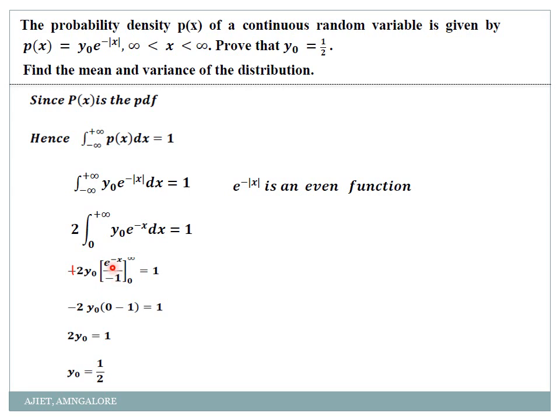So integration of, oh sorry, this minus sign is not there, my dear students, I am sorry. Integration of e power minus x is e power minus x divided by minus 1. Okay, just a small correction, I just took that minus sign twice, so I'll just change this as plus. Okay, you just don't worry.